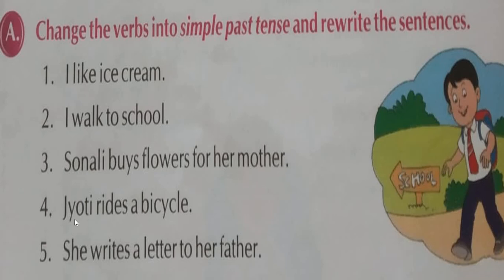Number 4. Jyoti rides a bicycle. Jyoti rode a bicycle. Number 5. She writes a letter to her father. She wrote a letter to her father. So these you need to do in your grammar copy.